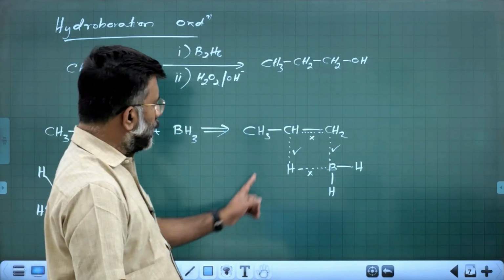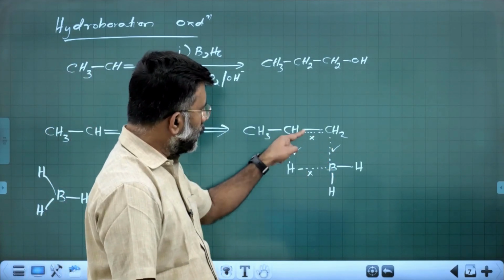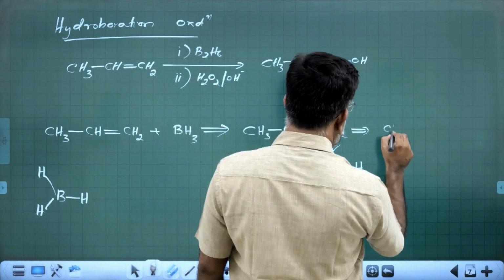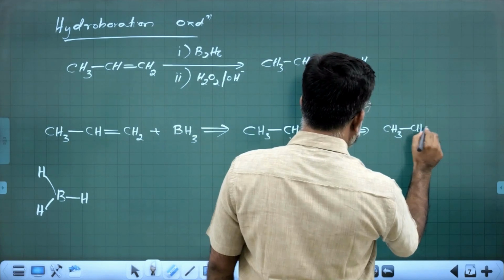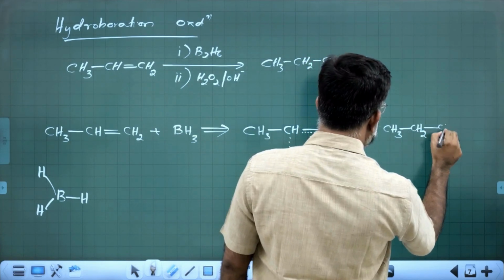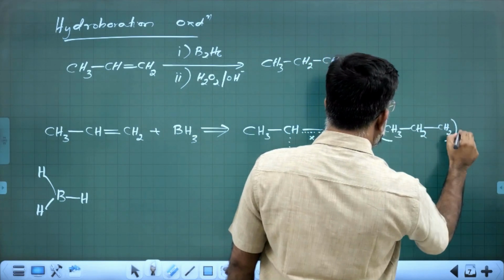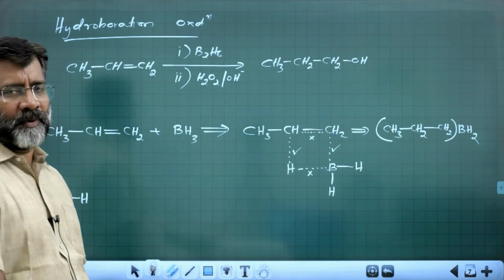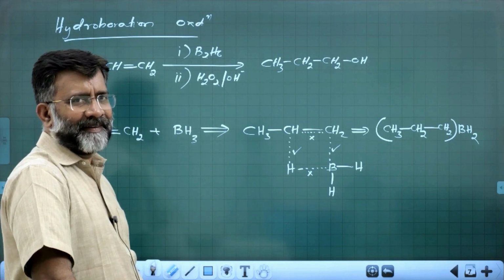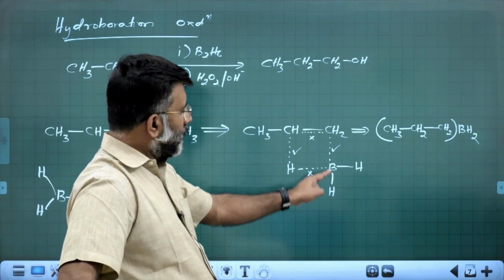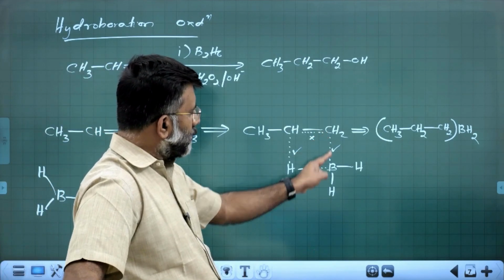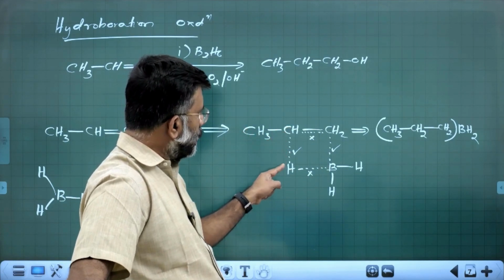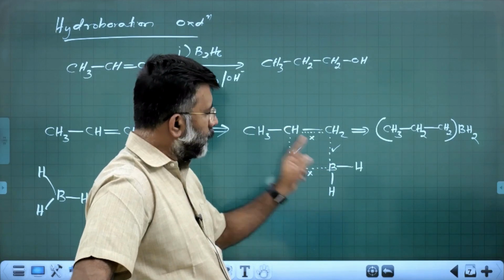Ultimately these two bonds will form and these two bonds will break. The net result is CH3CH2CH2BH2. Hope you get the picture. So this boron makes a connection with this carbon, and this hydrogen is connected to this carbon.